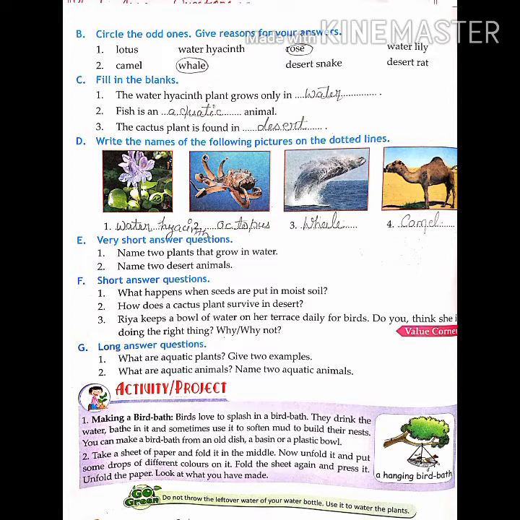Okay, now D, write the names of the following pictures on the dotted line. First one is water hyacinth. Second one is octopus. Third one is whale and fourth one is camel. Okay, students, hope you will all complete your work on time and with me. Don't delay your work, students. Write down right now. Okay, I am telling you the answers, you have to write it correctly.